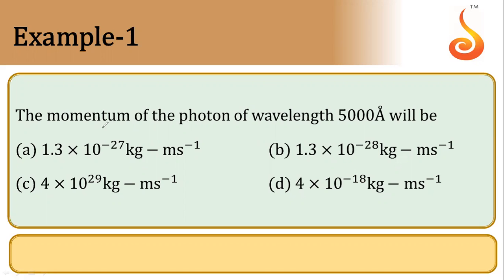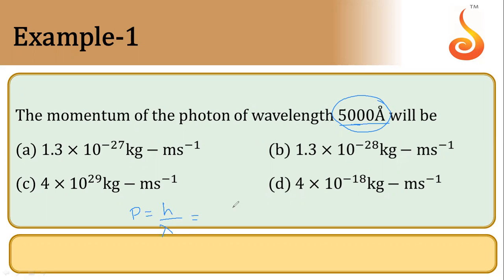The question is you have to find the momentum of a photon of wavelength 5000 angstrom. So they have given you the wavelength value, and you are supposed to calculate momentum. Now we have a direct formula of momentum. That momentum is h by lambda.